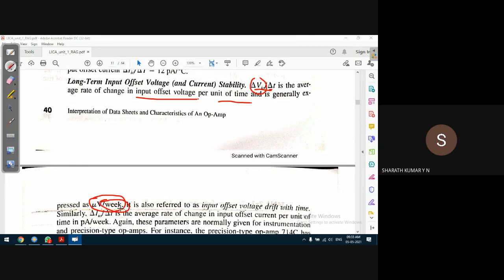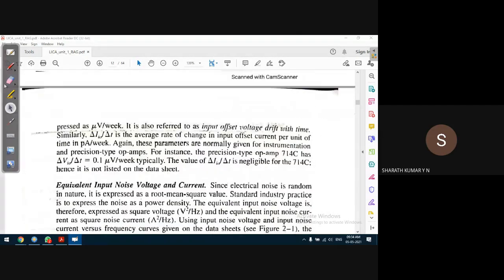Generally, we don't run any circuit for a week, but there are some circuits, like power converter circuits, where we may have to run the circuit for an indefinite time. Then this factor comes into the picture. It is also referred to as input offset voltage drift with time. Let us look at an example. The 741 op-amp has an input offset voltage drift of 0.1 microvolts per week. That is the change in the input offset voltage per time.